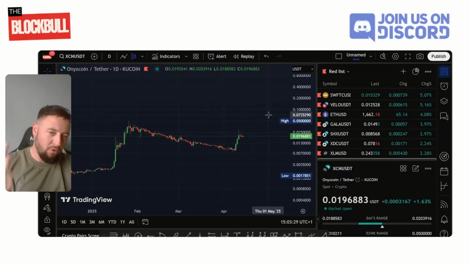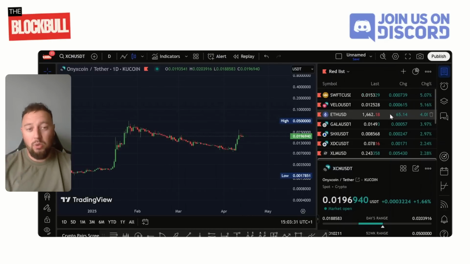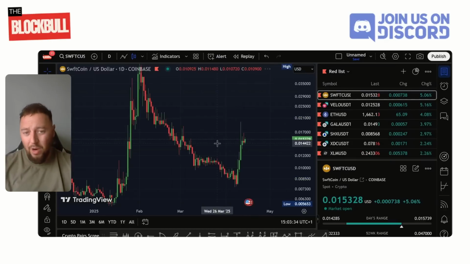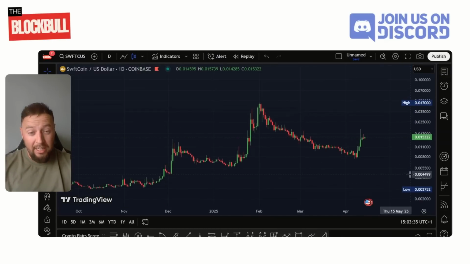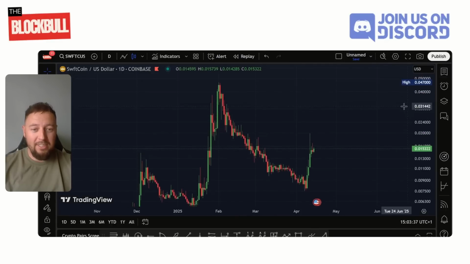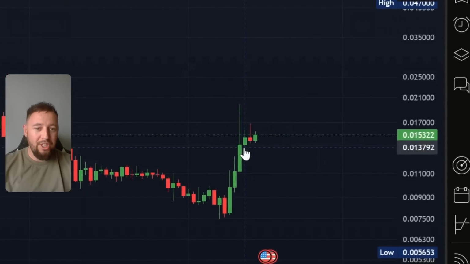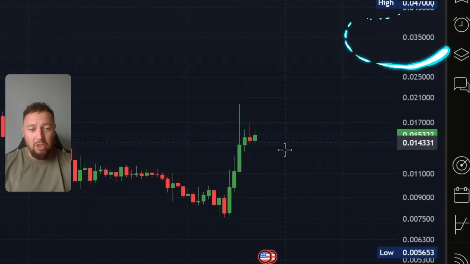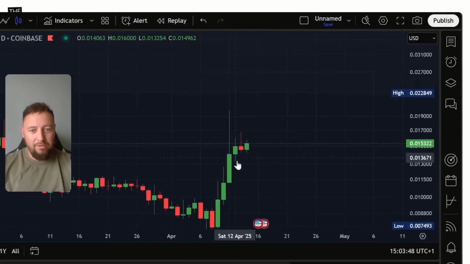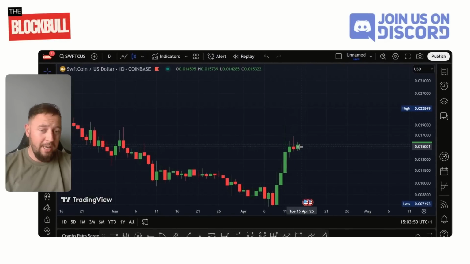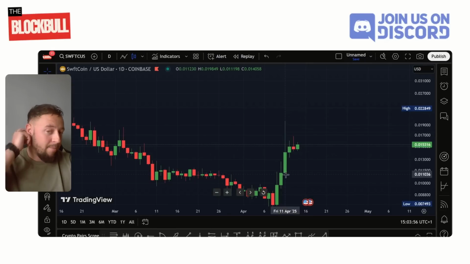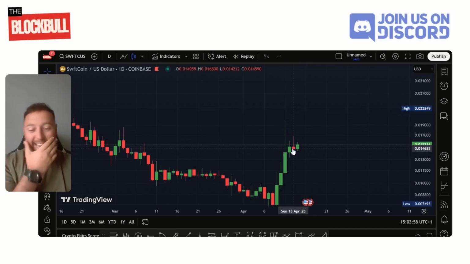Like I say, that's just a rough sketch and illustration because we have got a lot of other coins. Swift is highly correlated with XCN. I did buy some XCN a couple of days ago. I think it was on this candle somewhere along this region here. So even though the consolidation has been happening for the past 3 days, 1, 2, 3, we're probably up if you bought below the daily closes, or certainly around the open, and caught that nice green candle there.